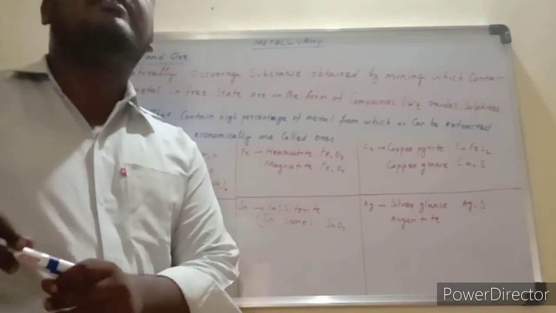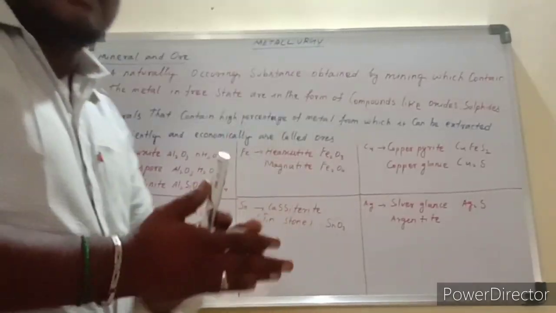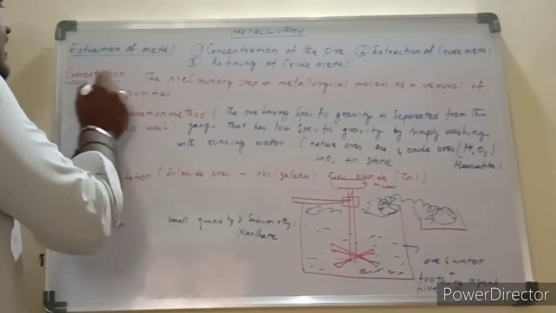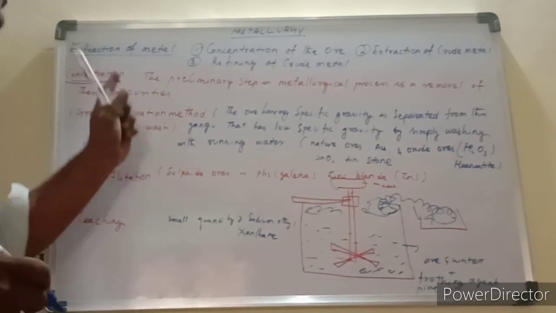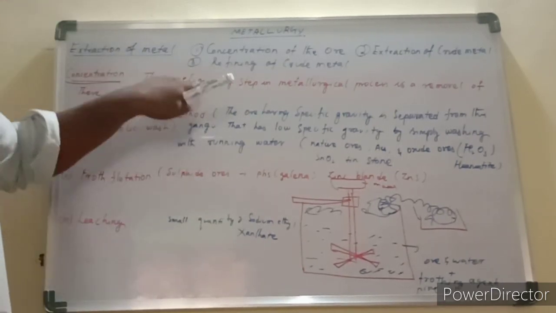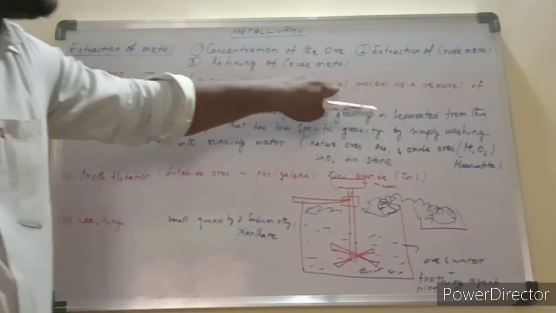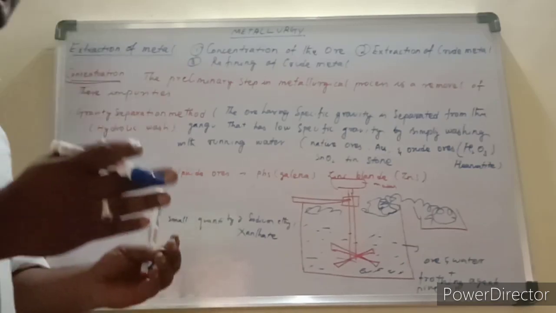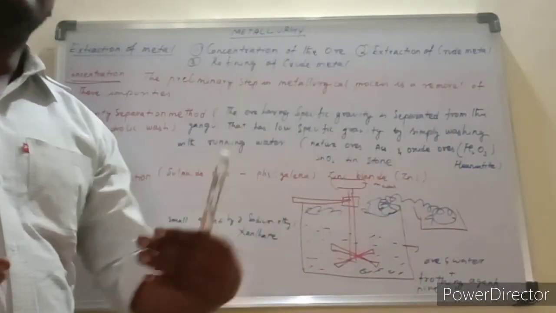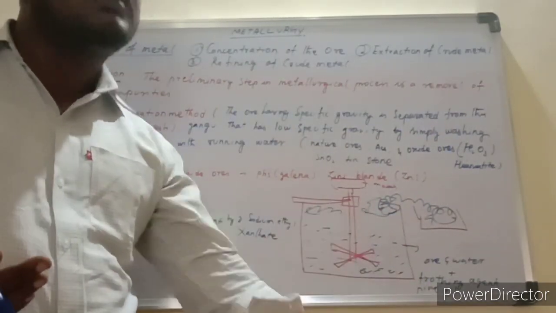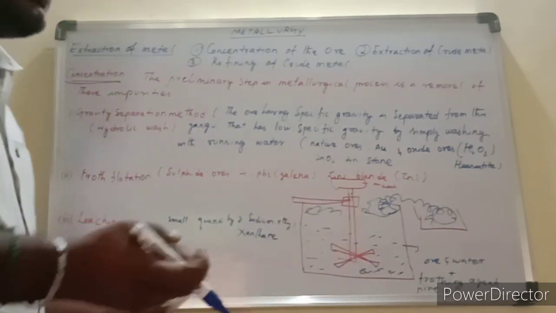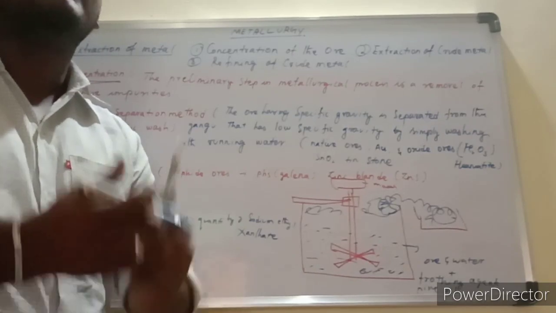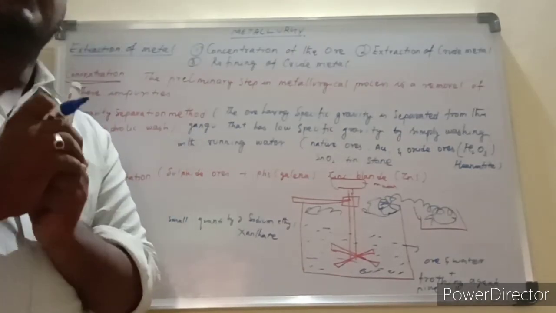Now we discuss the extraction of metals. The first step is concentration. What is concentration? The preliminary step of the metallurgy process is the removal of impurities. The metals are obtained from the surface of the earth in crude form, with a lot of impurities present, rocky impurities and other minerals. These have to be removed first by this process.